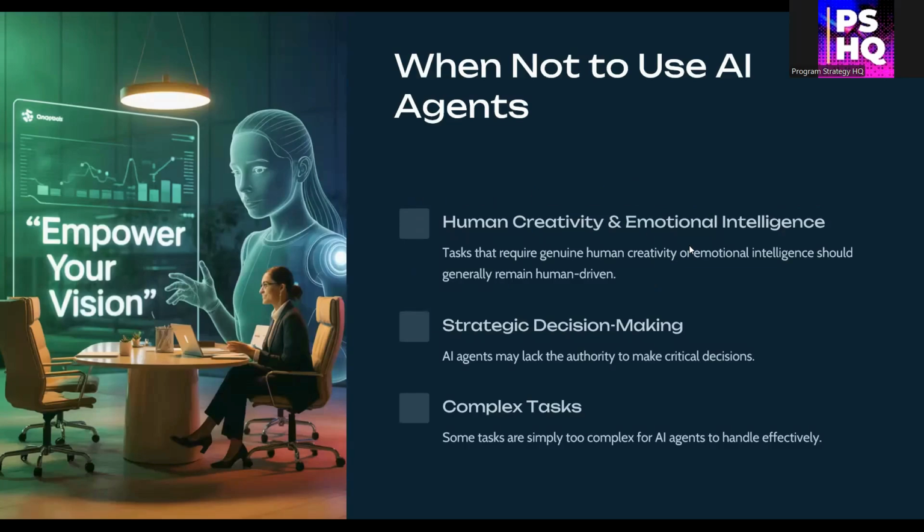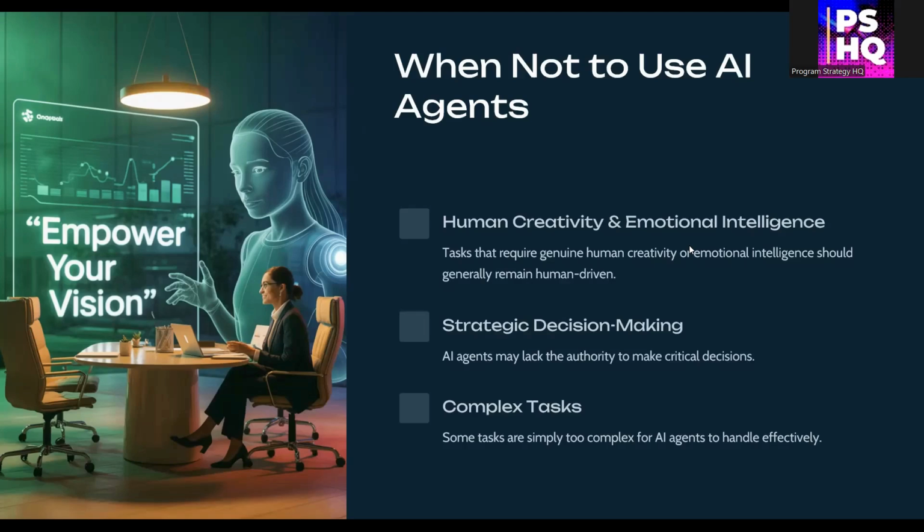Let's begin by understanding where not to use AI agents first. First, tasks requiring human creativity or emotional intelligence, like relationship building, coaching, or original design work, are better left to humans. AI can assist, but it shouldn't replace the human touch.